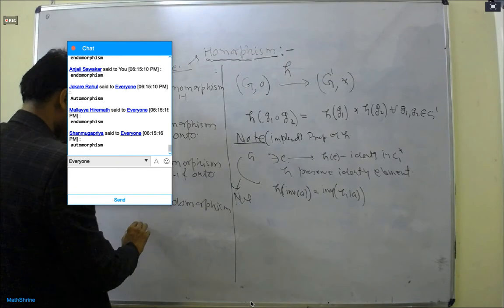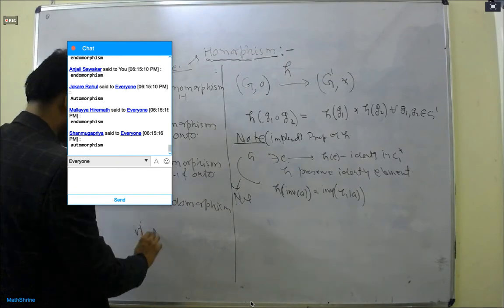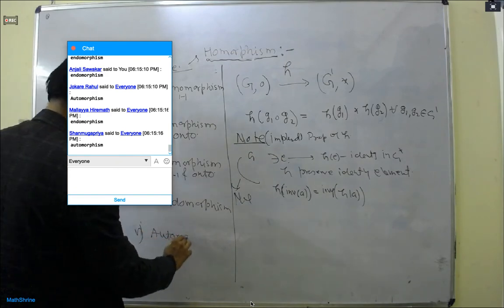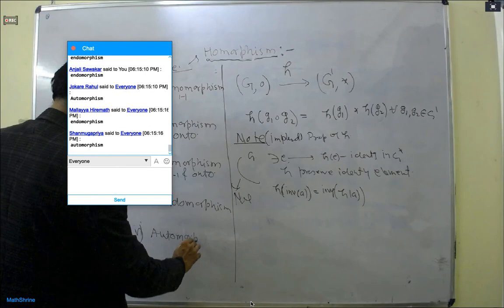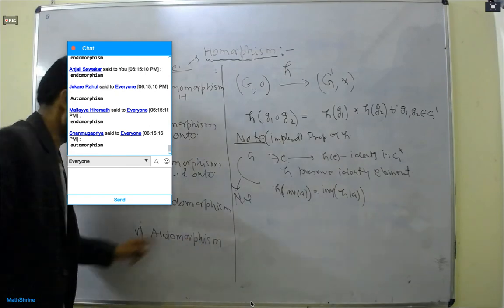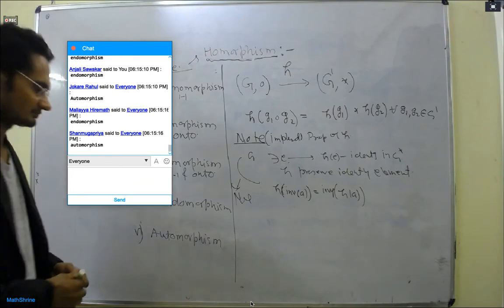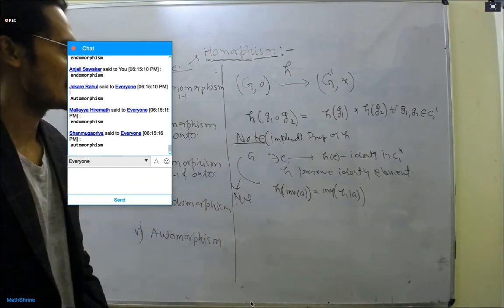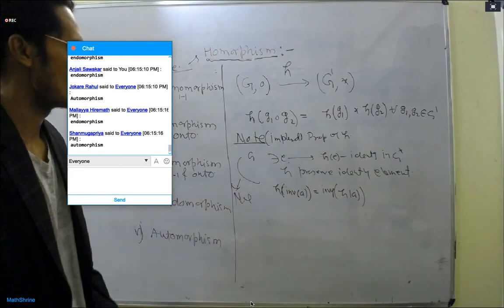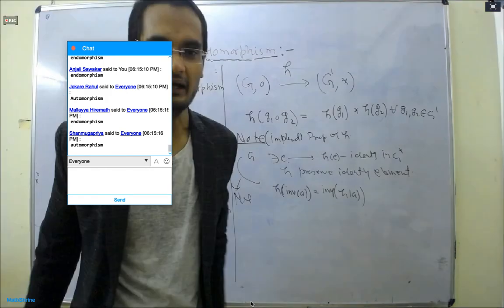When this and this should be the same, domain and codomain are same, then we say it is the endomorphism. When domain and codomain are same, right? Endomorphism, tell me, anybody?